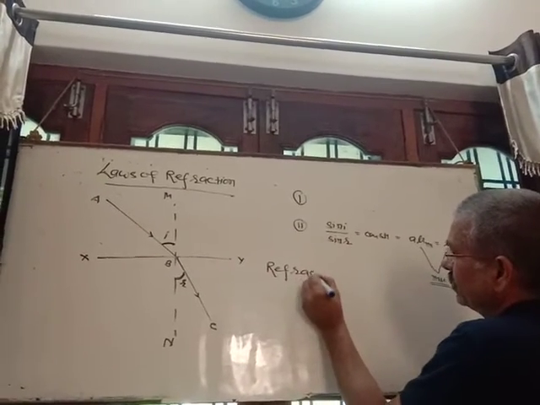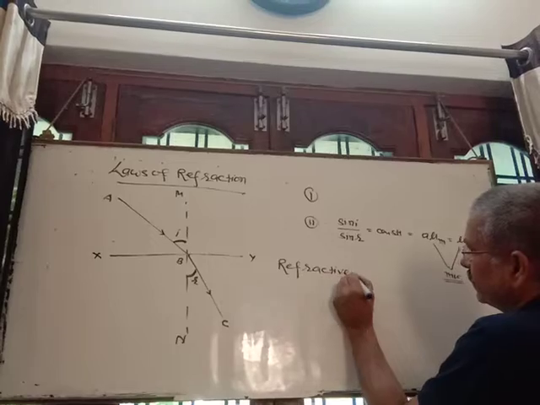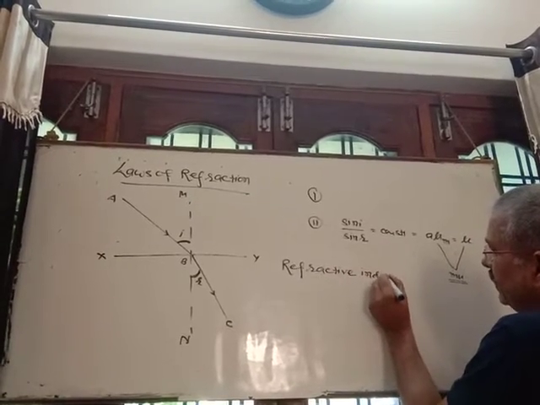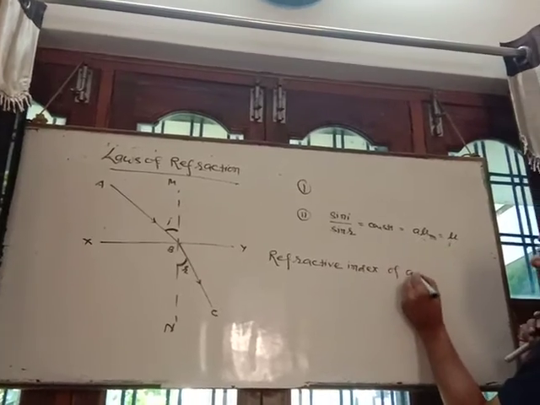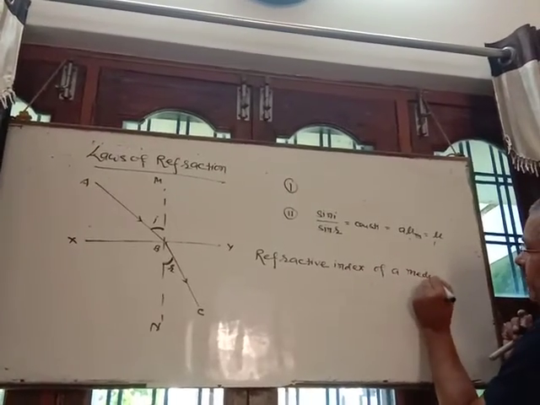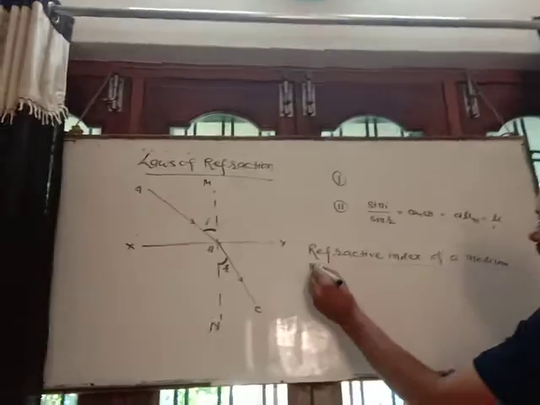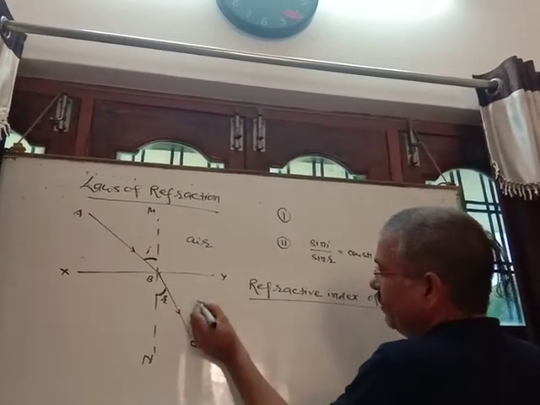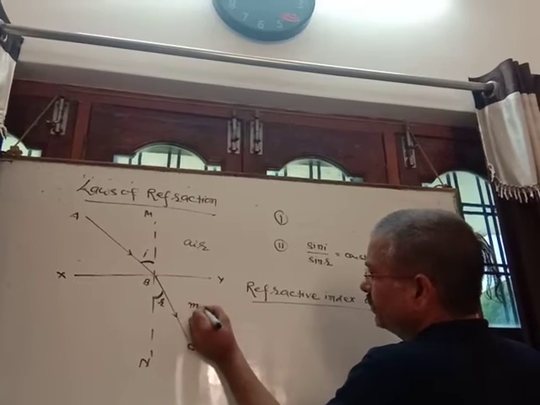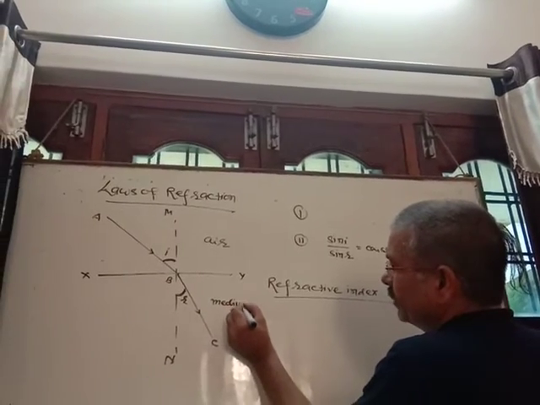Refractive index of a medium. See here in this diagram, the first medium is air and the second medium is any medium other than air or vacuum.